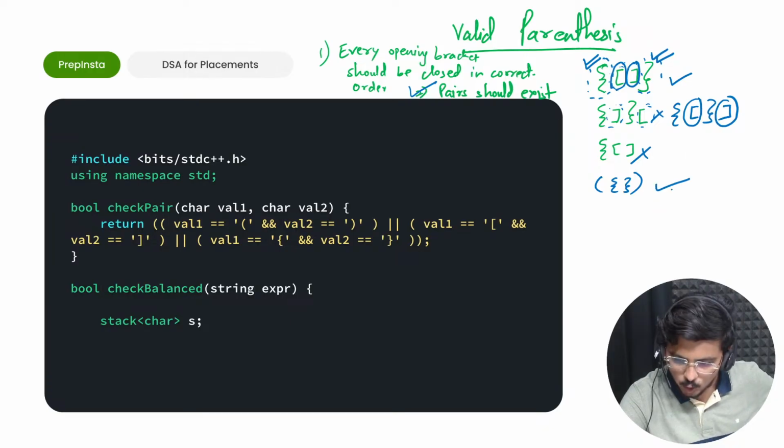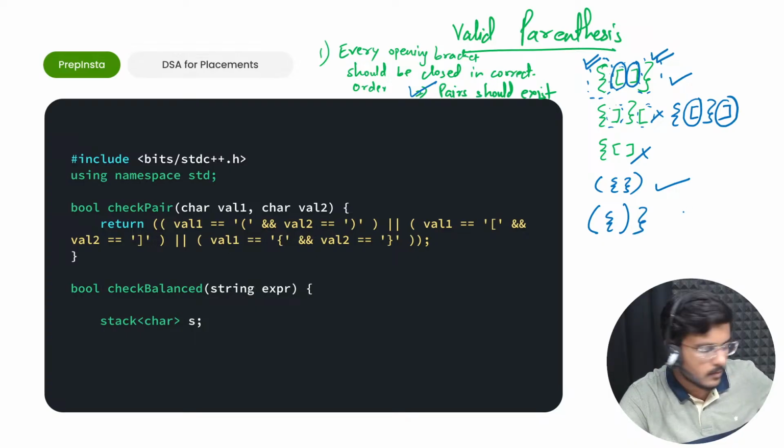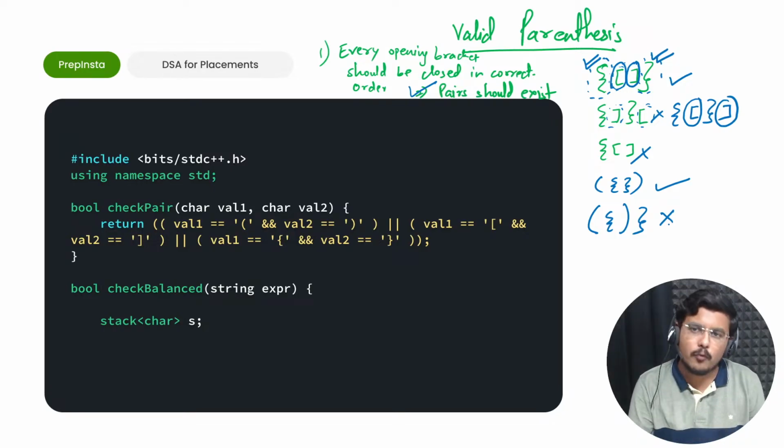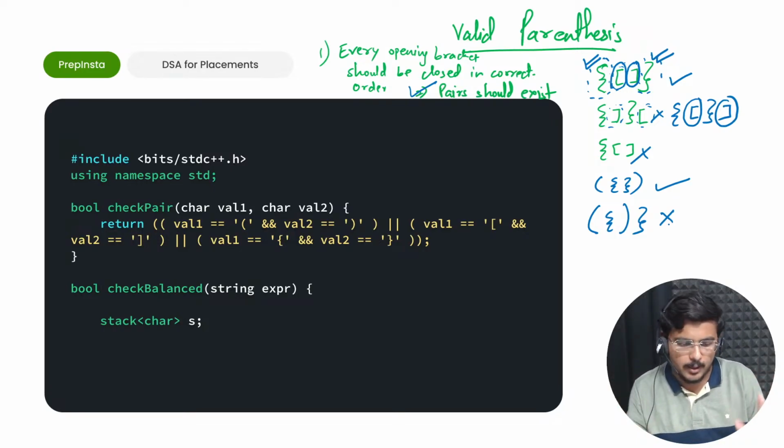Yes, correct. Good. Now I've made another one. Tell me, is this a valid parenthesis? No. Correct. Absolutely correct. Very good.